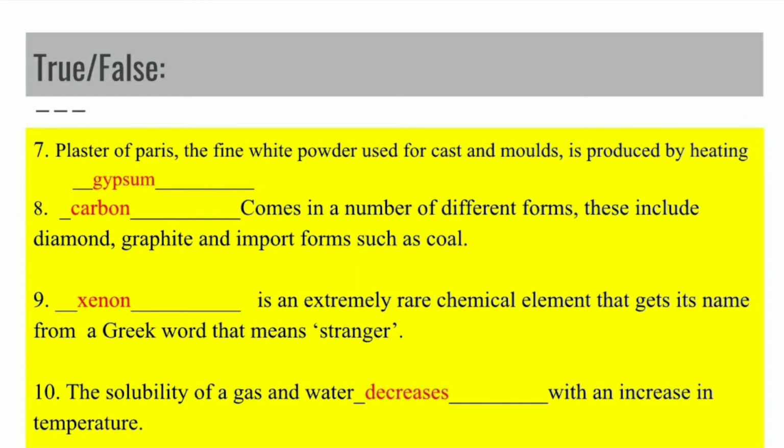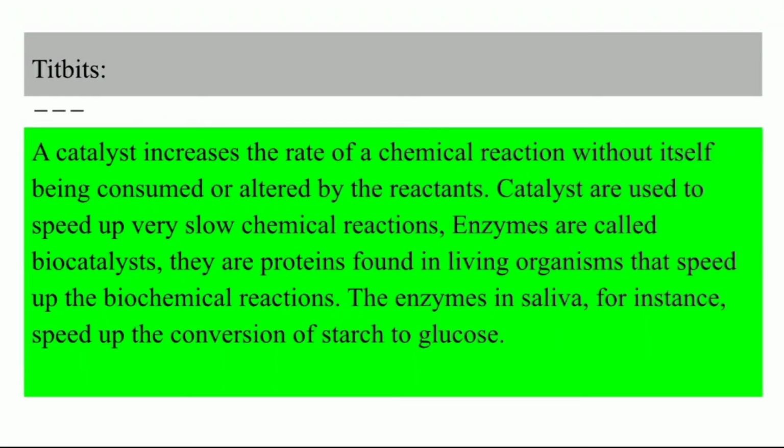Okay, these are the basic concepts that you need to know and you need to learn them properly. Just go through these true and false as well as the fill-ups. Tidbits: a catalyst increases the rate of a chemical reaction without itself being consumed or altered by the reactants. Catalysts are used to speed up very slow chemical reactions. Enzymes are called biocatalysts. They are proteins found in living organisms that speed up biochemical reactions. The enzymes in saliva, for instance, speed up the conversion of starch to glucose.